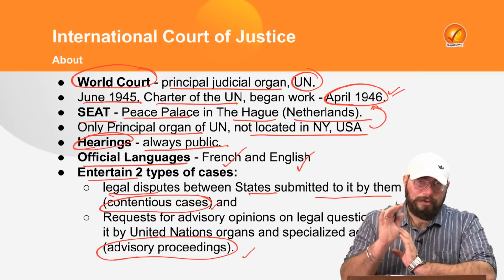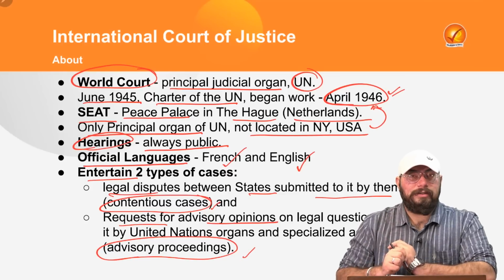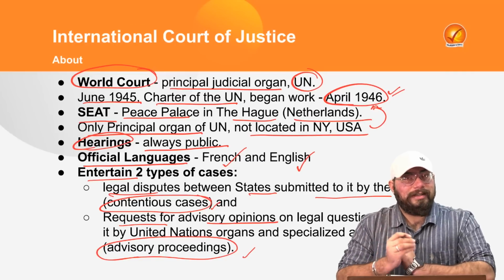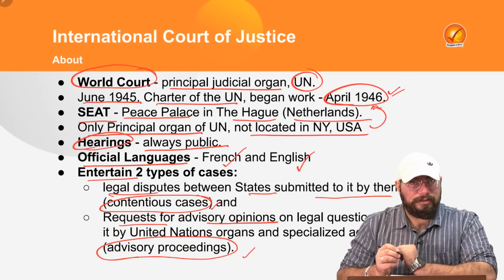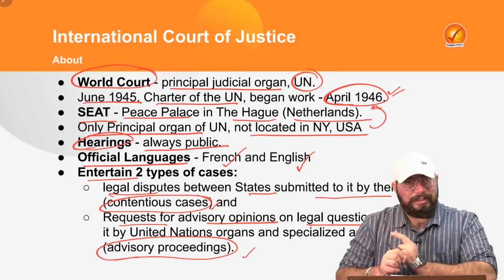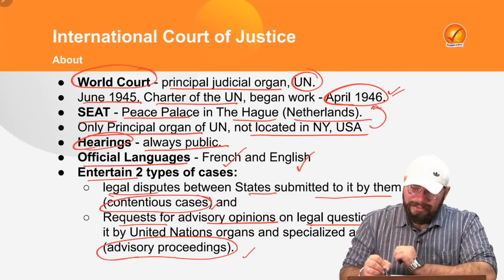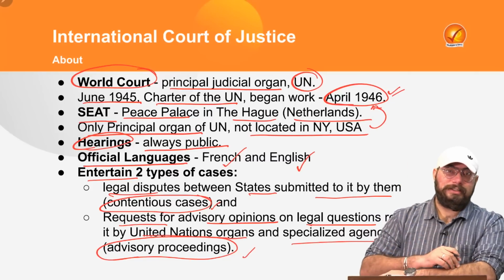A lot of organs of the UN request the ICJ for advisory opinions. Advisory opinions on what? On legal questions. So the second type of cases they entertain are requests for advisory opinions on legal questions referred to it by the UN organs and specialized agencies.